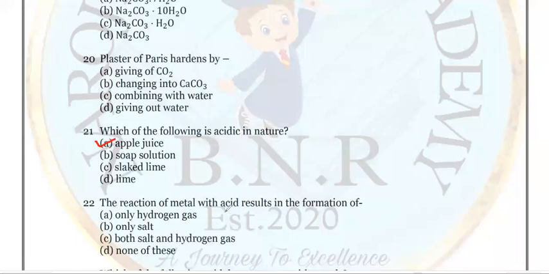The reaction of metal with acid results in the formation of what? Let me take an example of a metal like zinc, which reacts with an acid like HCl and gives rise to ZnCl2, zinc chloride salt, plus H2 gas. Balancing the equation, it is 2HCl.